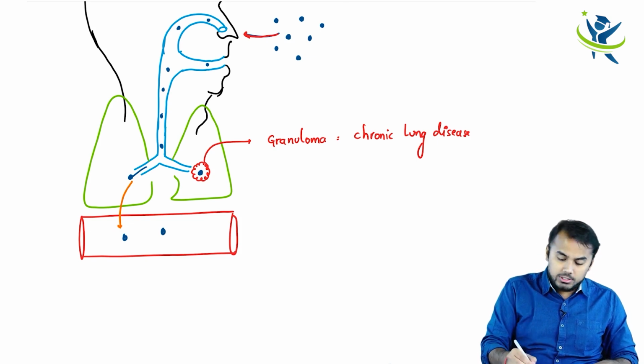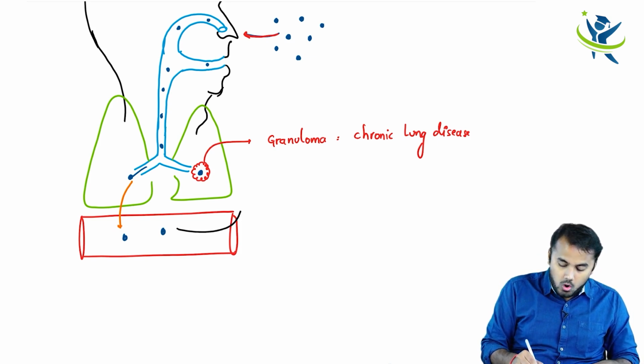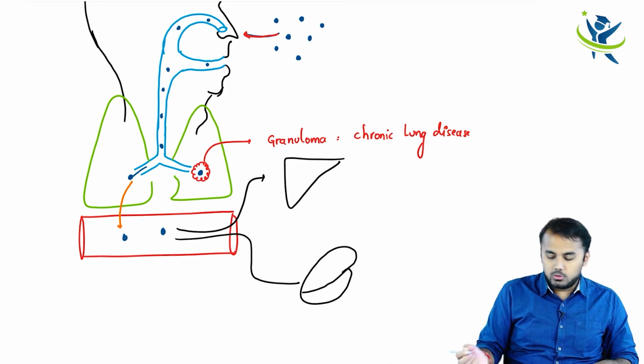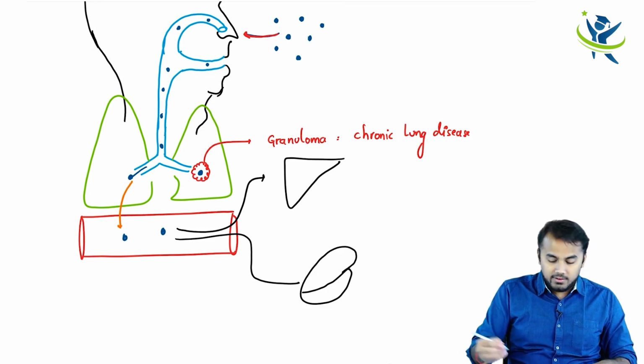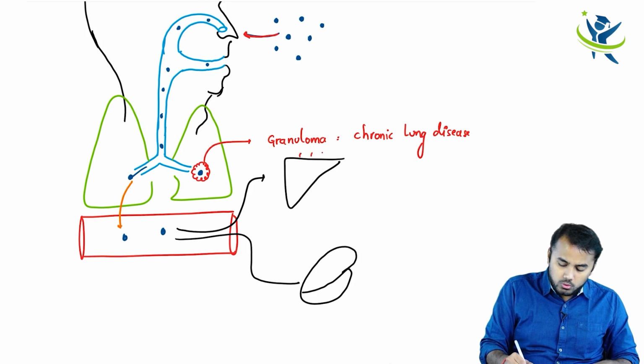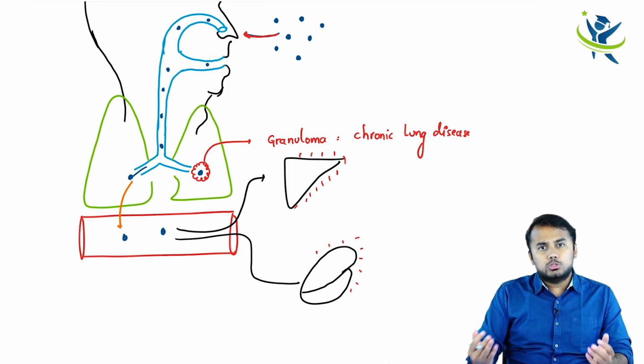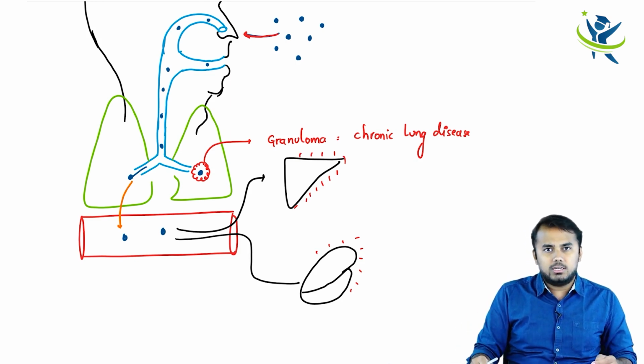And from the blood circulation, where do they go? They go all the way to your liver, or sometimes, let us say, to your spleen. They go all the way to the liver and spleen and infect the liver and infect the spleen. So you're going to end up having hepatomegaly, you're going to end up having splenomegaly. Not only that, these spores go to the joints and infect the joints, leading to arthritis.